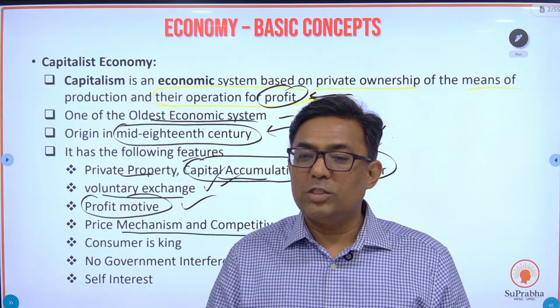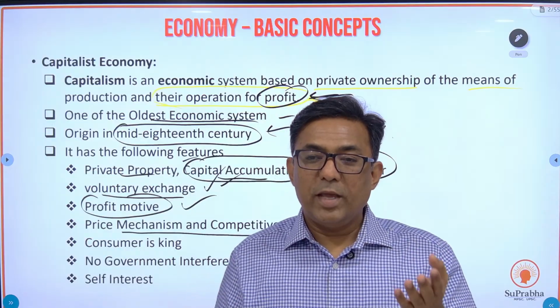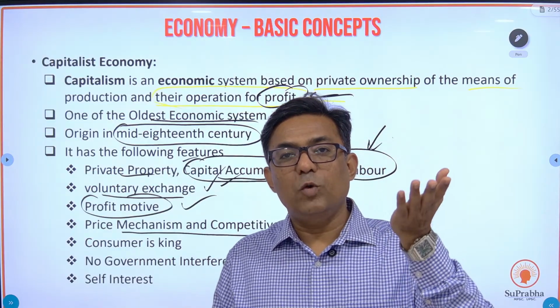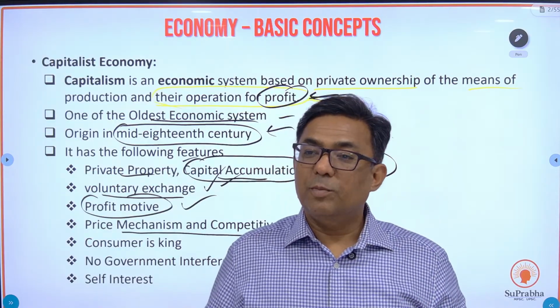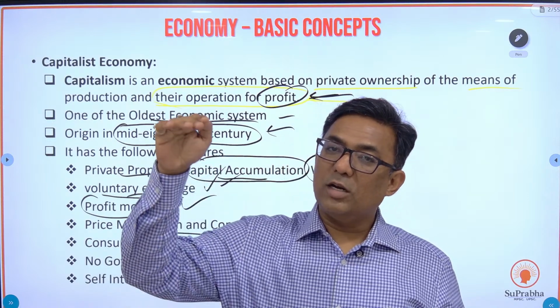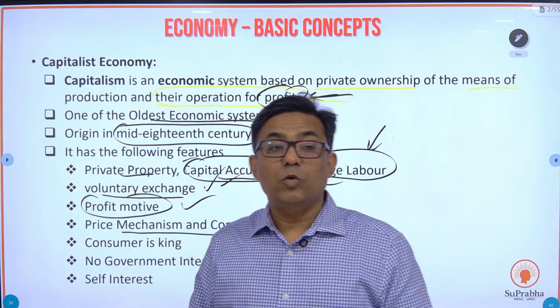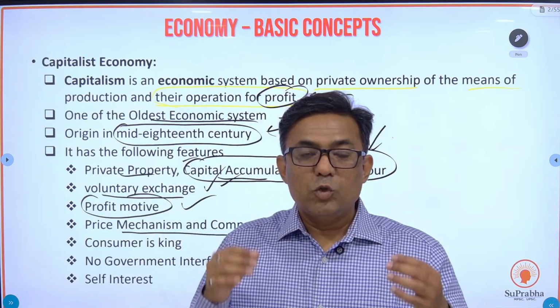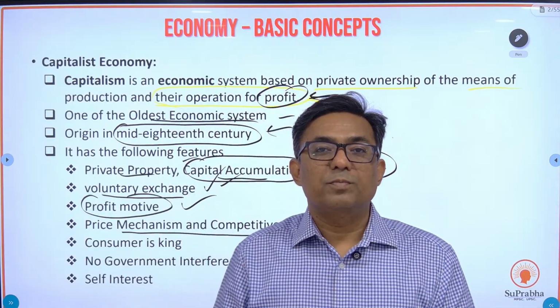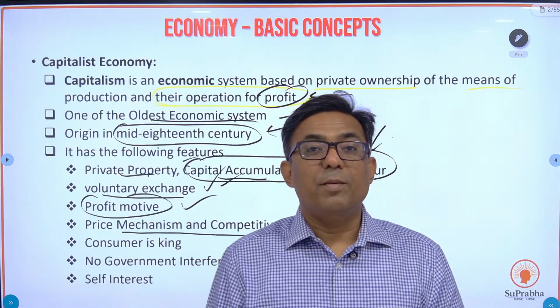When it was launched, there was less demand, so it was launched at a low price. But as the demand for the Tata Nano car increased, the price started scaling up: 1.5 lakh, 2 lakh, 3 lakh, 4 lakh, 5 lakh. That was the last quoted price of the Tata Nano, because the demand increased. So the price mechanism is totally based on demand and supply of that commodity when it is a capitalist economy.